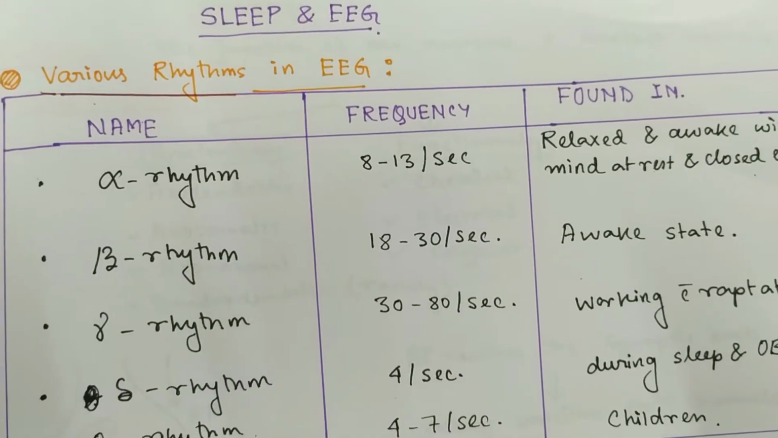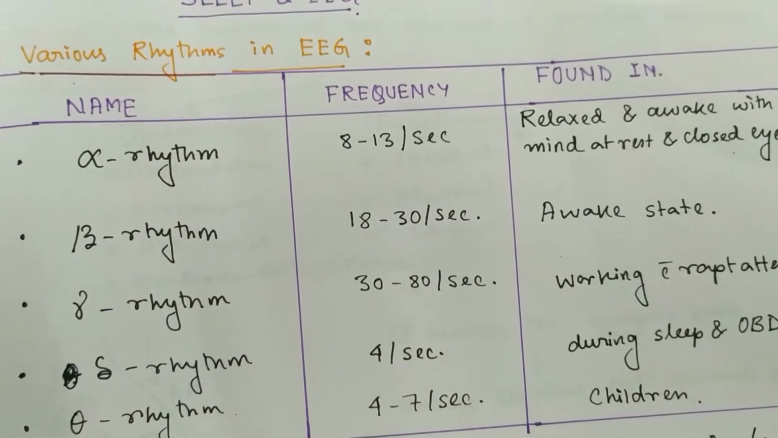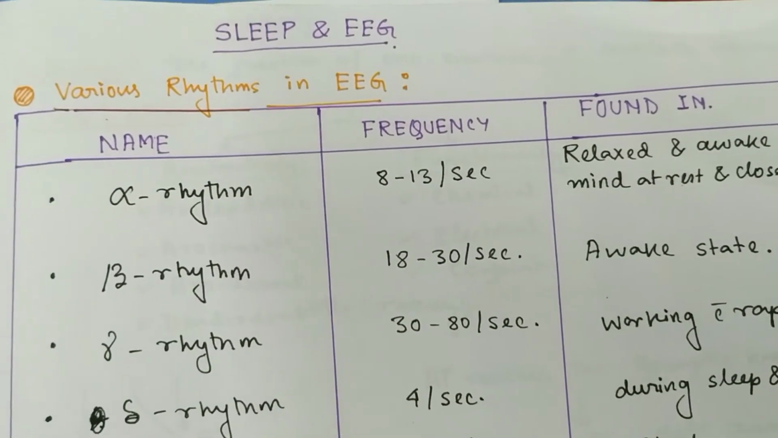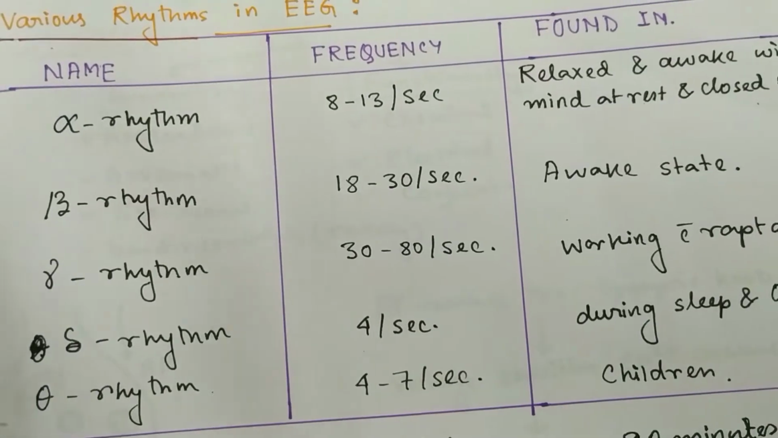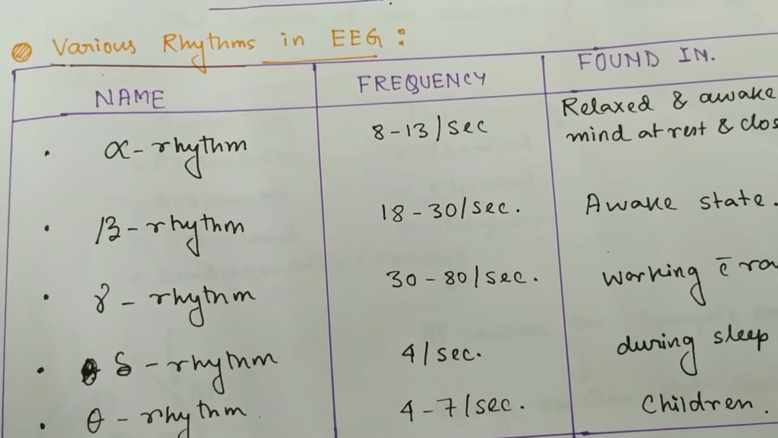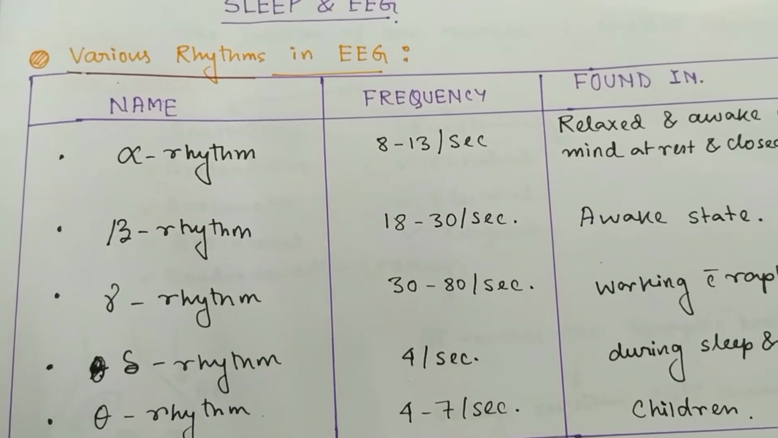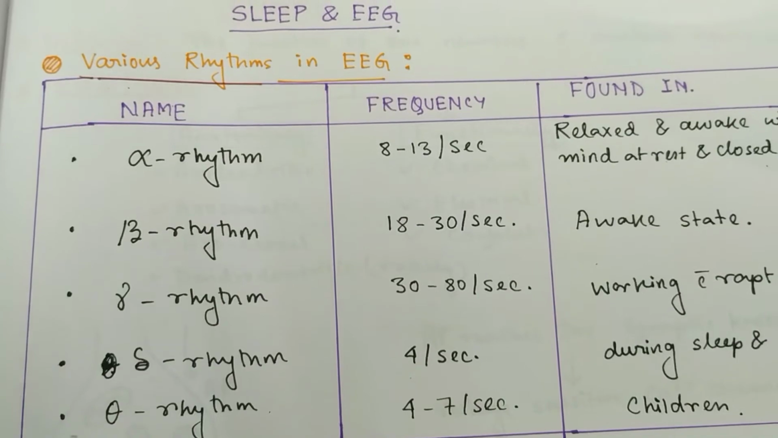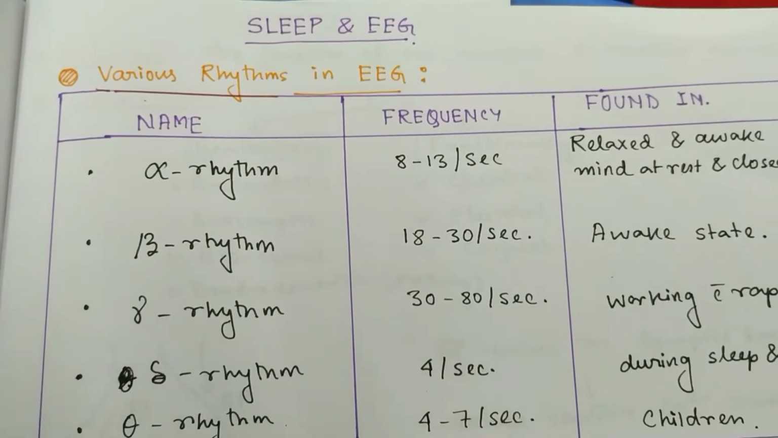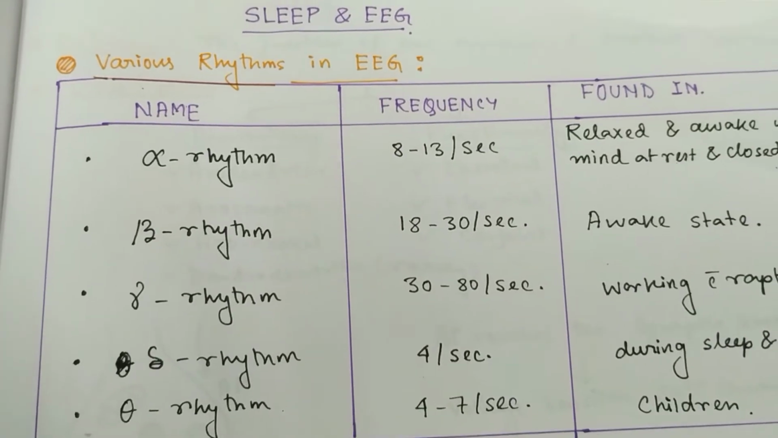In this video, we will talk about sleep and EEG. EEG means electroencephalogram. The term was first coined by German psychiatrist Hans Berger. The recording electrodes in EEG are placed over the scalp, and the recording obtained by placing electrodes directly on the cortex is known as electrocorticogram.